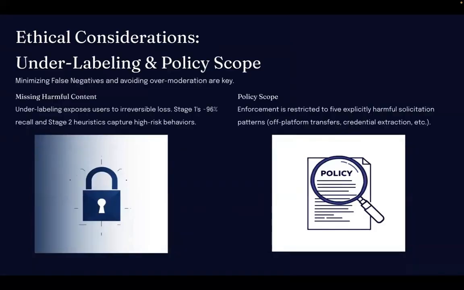Given the financial stakes, underlabeling can also expose users to immediate harm, especially for schemes where we try to identify WalletConnect gas-free drains. The design choices that we've used in our solution minimize this risk. How we do this: in stage 1, we have a top-end differential keyword strategy, which achieves around 96% recall across scam types. And in stage 2, we use heuristics, which capture high-risk behaviors that are not reliant on vocabulary alone. The multi-stage pipeline ensures harmful posts are almost always escalated to stage 3.